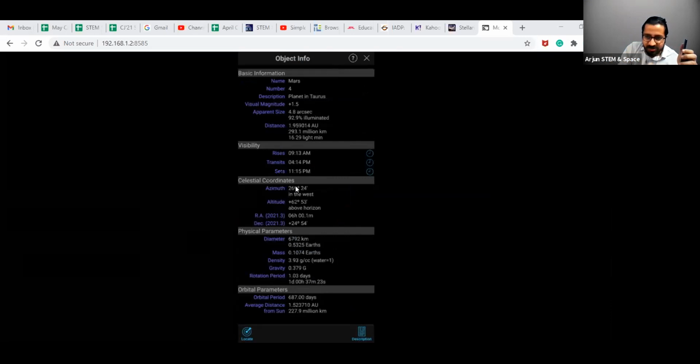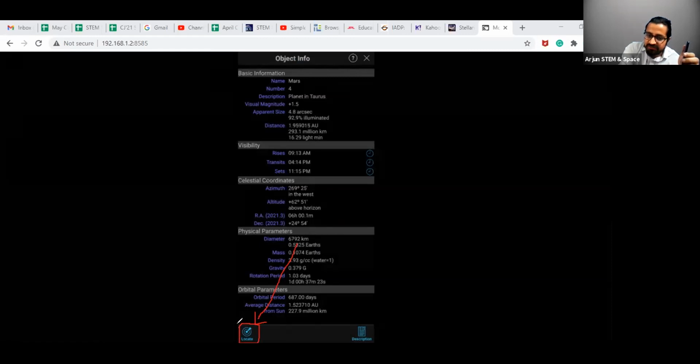And then it does one thing very cool. You see on the bottom left corner, this corner over here. I am hoping that you are doing it with me if you have the app. Before gyroscope, it says center, but once you have enabled the gyroscope, it will say locate. If I just click on it, now it will show me through this arrow where exactly Mars is.